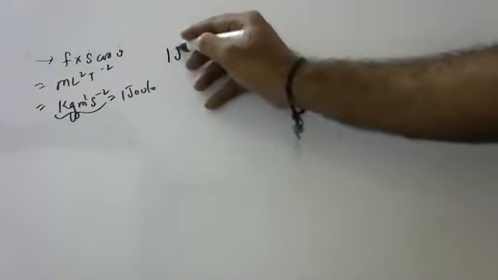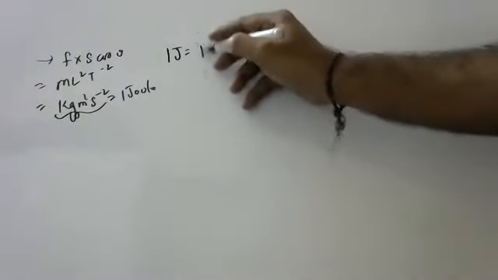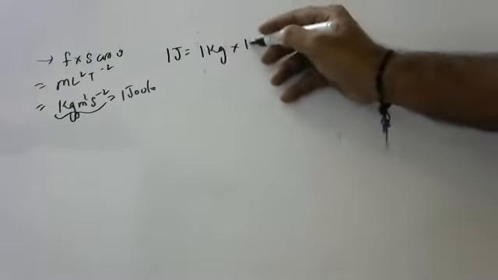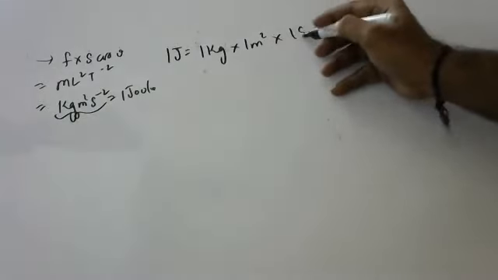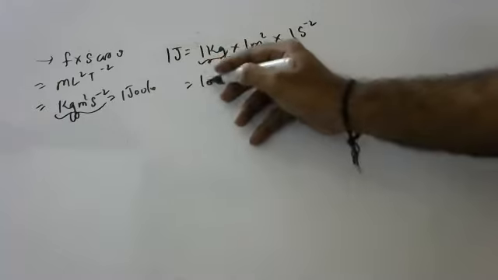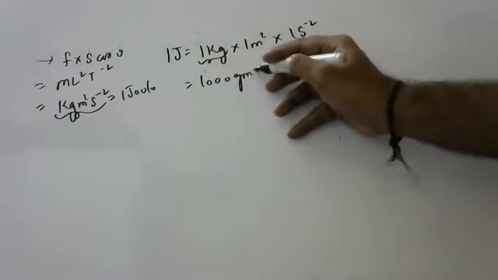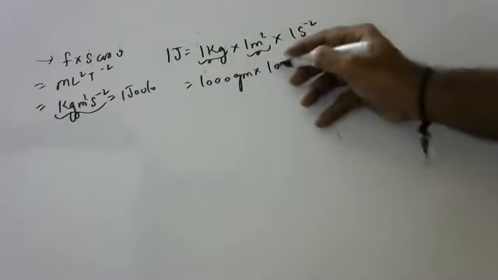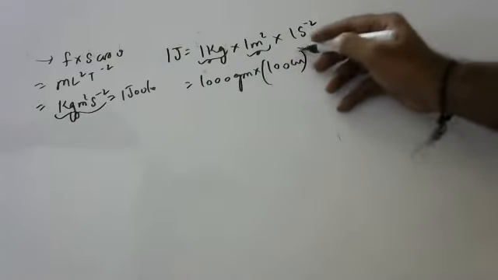Children, one joule means what? 1 kg into 1 meter square into 1 second minus square. 1 kg means how many grams? 1,000 grams. 1 meter means how many centimeters? 100 centimeters, whole square.